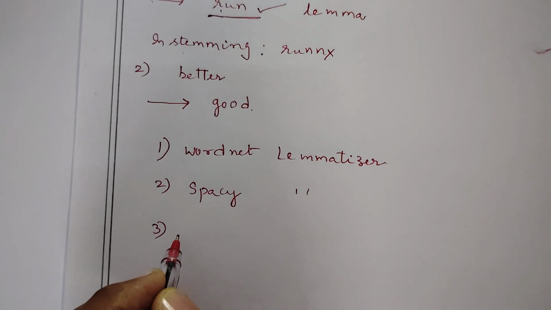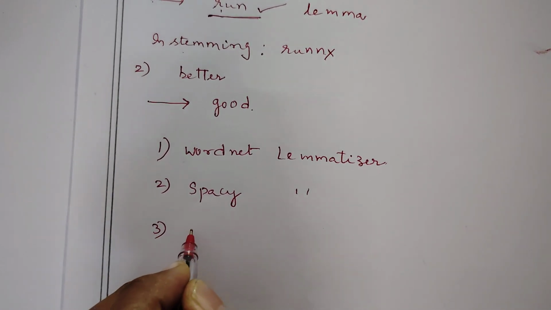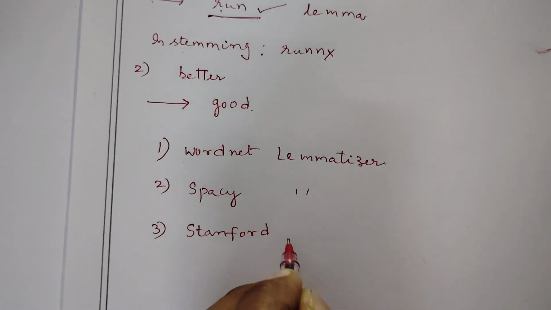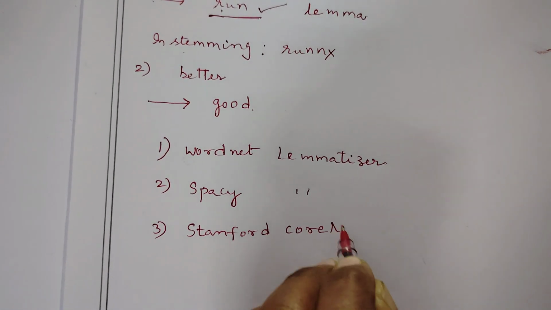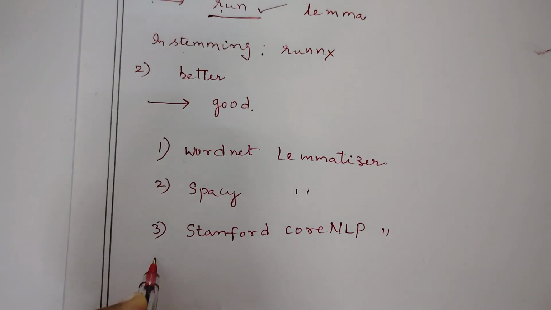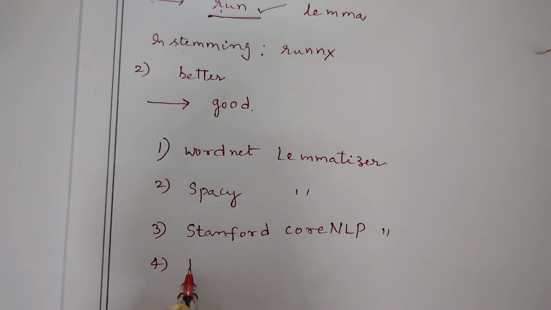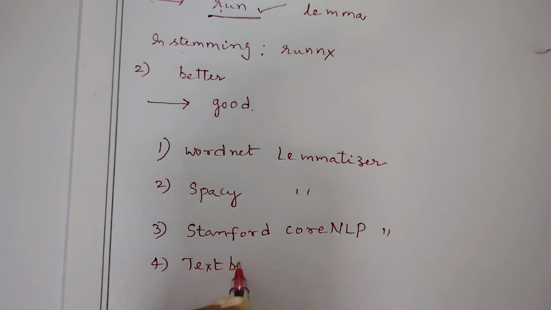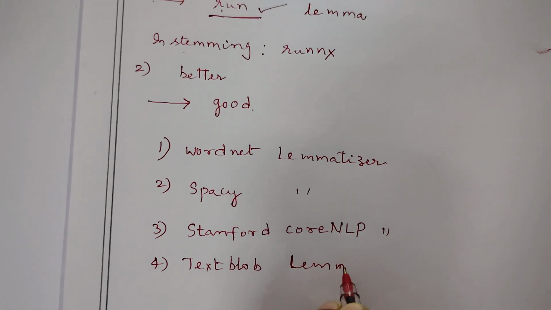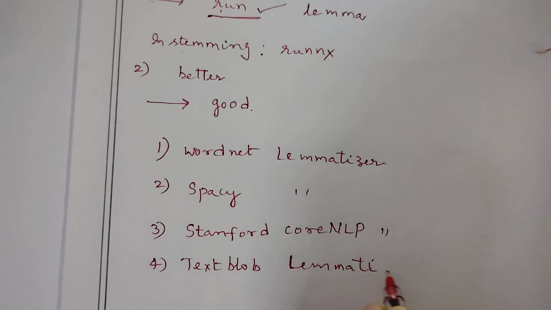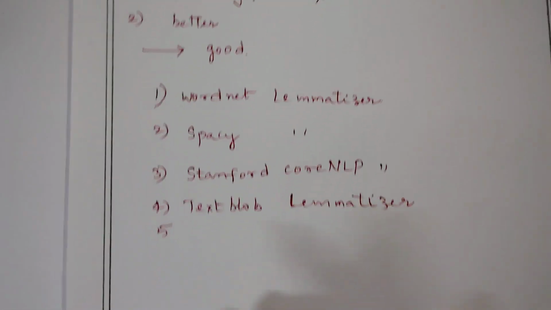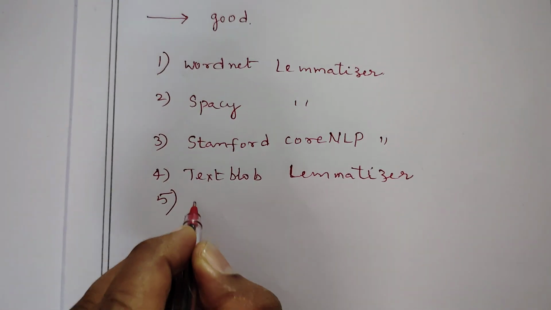The third one is the Stanford CoreNLP Lemmatizer. The fourth one is the TextBlob Lemmatizer. And the fifth one is the Pattern Lemmatizer.